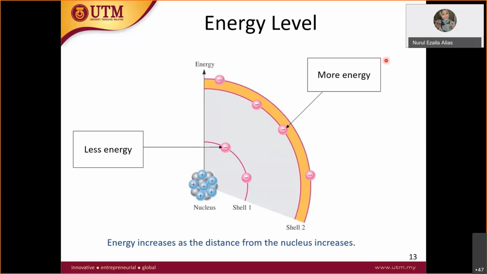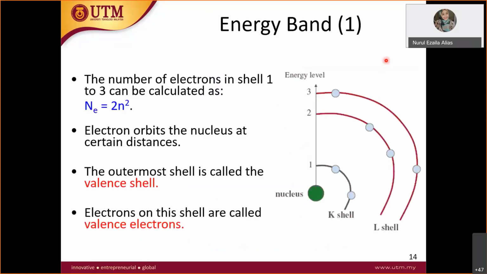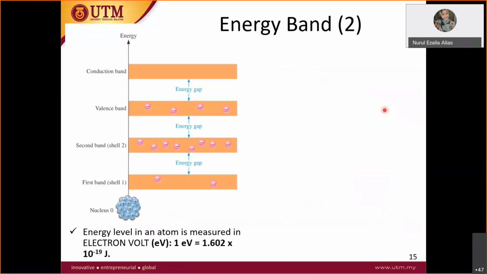Okay, so the energy band. When we talk about this, this is the nucleus and this is the valence shell. The electrons at the valence shell we call valence electrons. Different shells have different energy. So this is your nucleus.